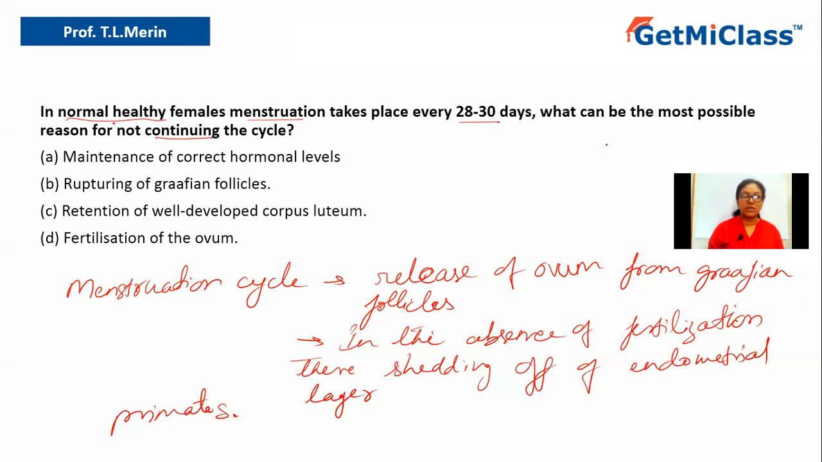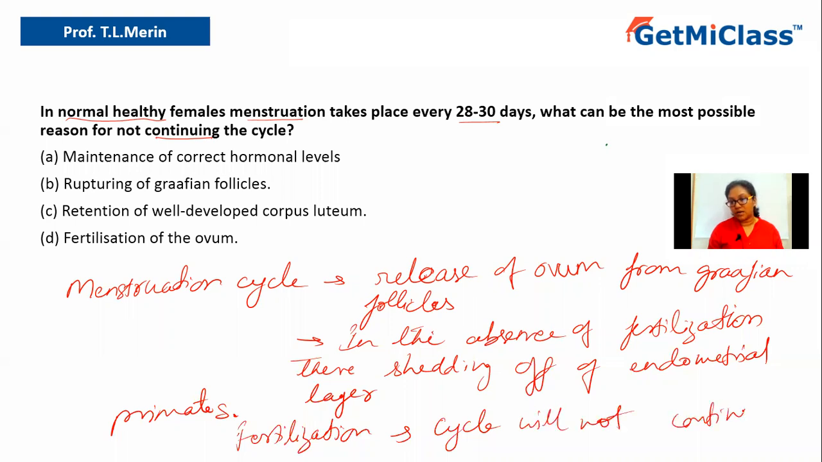Now the question says in normal females, menstruation takes place every 28 to 30 days. What can be the most possible reason for not continuing the cycle? So in this case, if there is fertilization, the cycle will not continue. That is, the menstruation cycle will not continue. So that you have to remember.